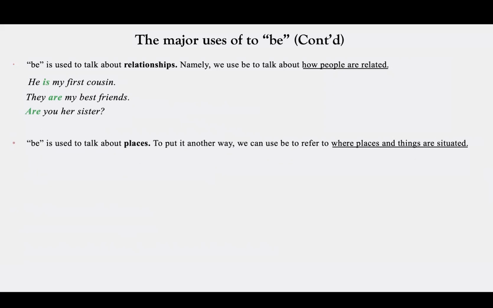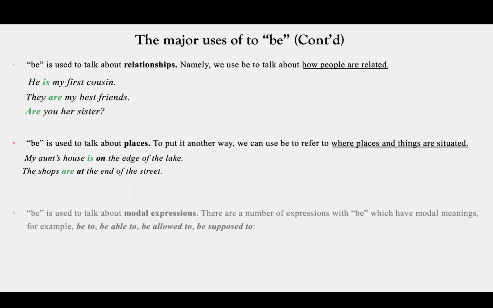B is used to talk about places. To put it another way, we can use B to refer to where places and things are situated or located. My aunt's house is on the edge of the lake. That's the location of my aunt's house. The shops are at the end of the street. The shops, plural, they are at the end of the street. Again, the location of the shops.